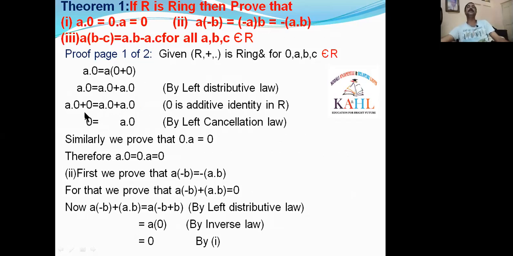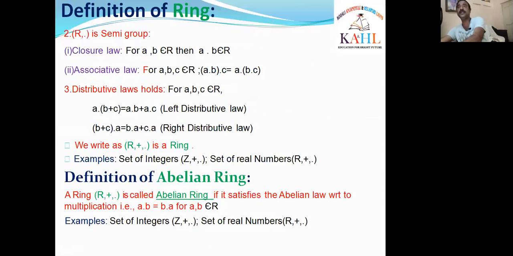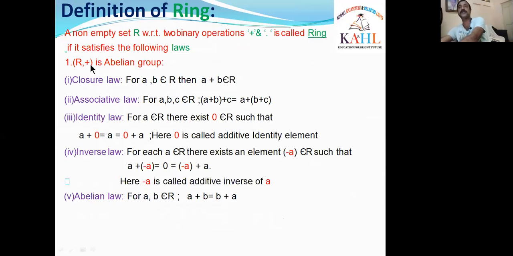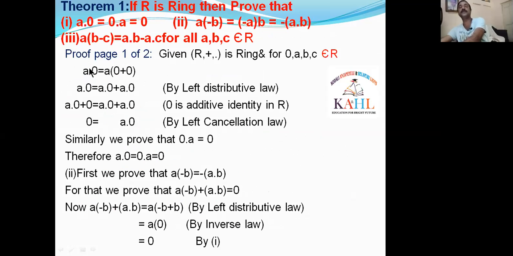If you observe, on both sides the term A0 appears on the left and also on the right side. So I am using cancellation laws, because we know that in groups, cancellation laws hold. We have learned that in group theory. Here also we use the same for the ring, because a ring means R, plus is an abelian group. We learned in the definition that a ring means R with plus is an abelian group. That means in a group cancellation laws hold, so we can also use the cancellation laws for plus in this theorem. That's why, erasing the operation plus, I used the left cancellation law here.